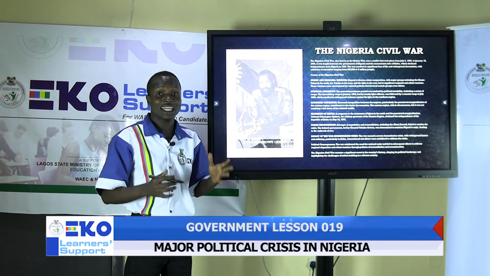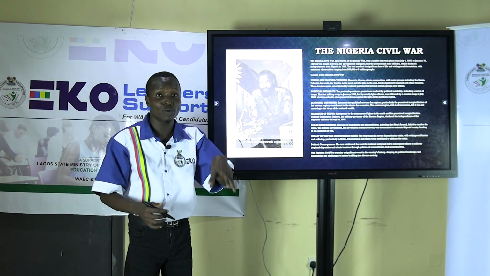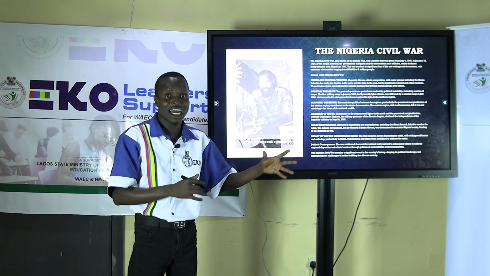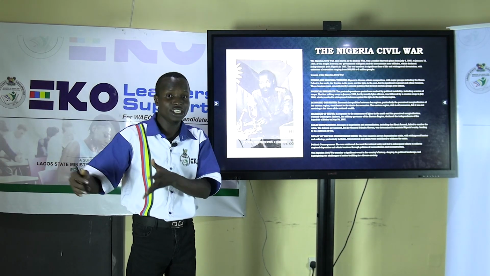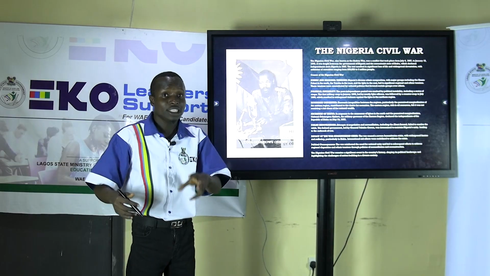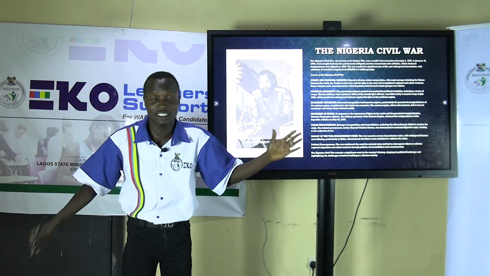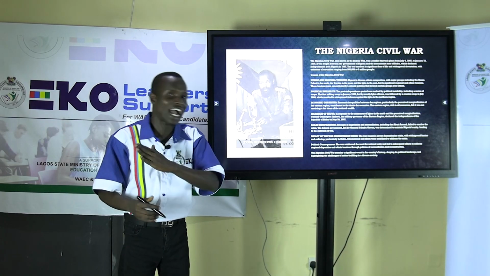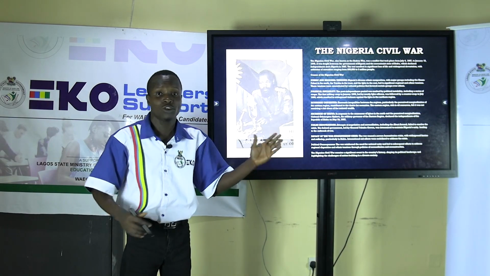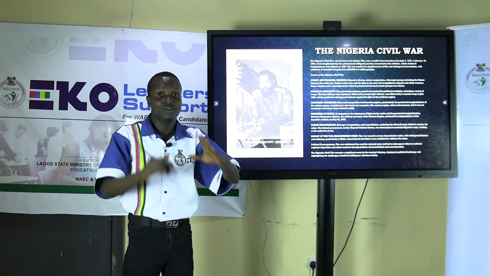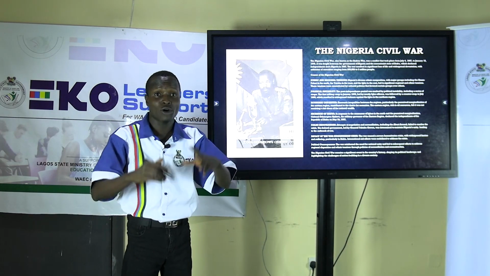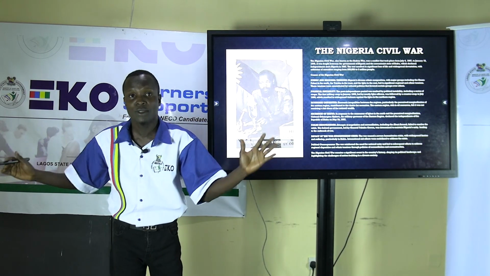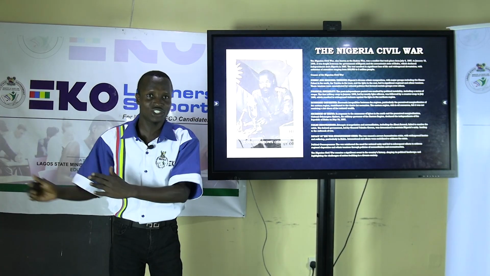We call it civil war because it happened within Nigeria, between the northern part of Nigeria and another part of Nigeria, a region called the Eastern region. They seceded, meaning they declared their own region an independent state, an independent country out of Nigeria. They didn't want to be part of Nigeria again. They already had their own flag, their own currency, their own economy. They wanted to permanently remove themselves from Nigeria.